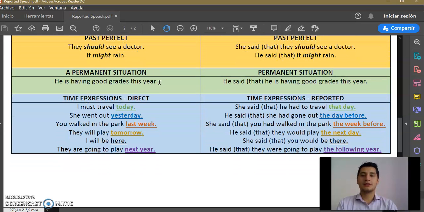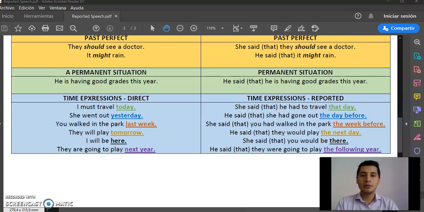Also, it is important to take into account the time expressions. I could see that some of you had some troubles with the time expressions, and for that reason I have created this instruction in here, and in the class I am going to be explaining how they work. For example, today in direct speech becomes that day in reported speech. Yesterday in direct speech becomes the day before in reported speech, and I am going to be explaining all these things.